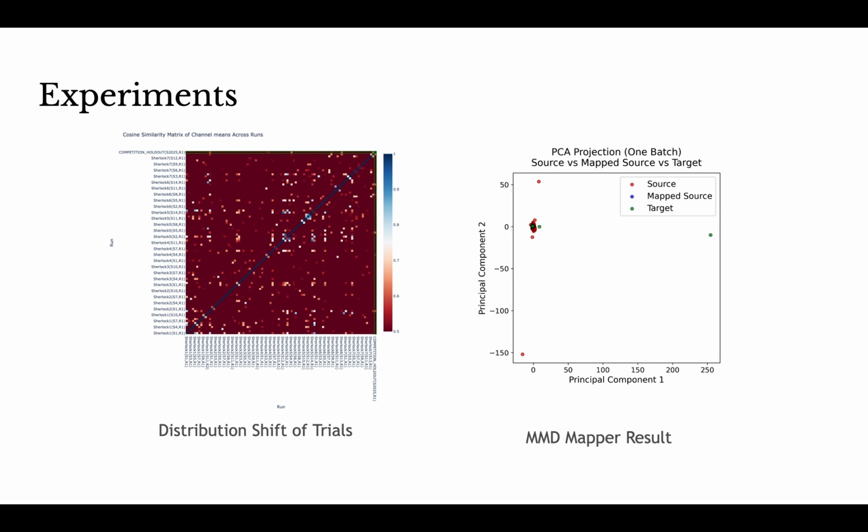Here are some additional experiments we did. The left-hand side shows the similarity matrix between different trials of their signal means. As you can see, most trials differ from each other by a 0.5 cosine similarity, which is dark red in this graph. The other side is the result of the MMD mapper. The mapper did successfully align the source distribution to the target one. However, it collapses most of the data points into nearly the same position. This may limit the model's ability to preserve feature variations.